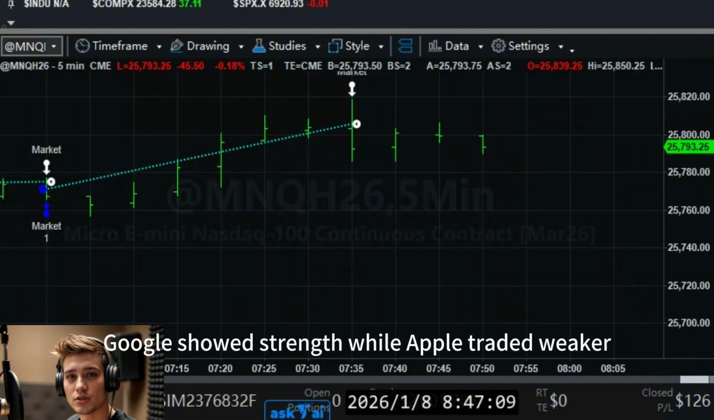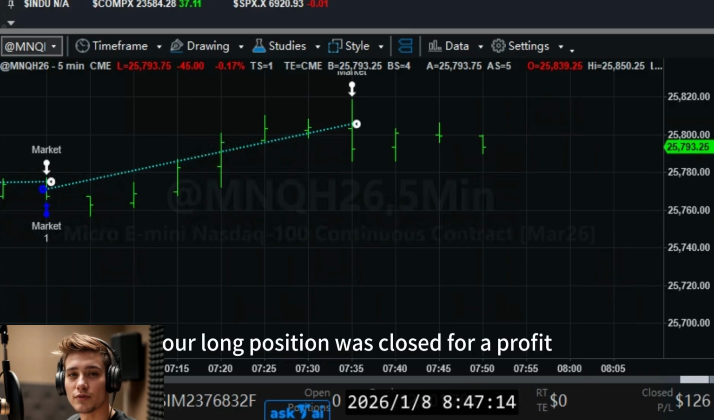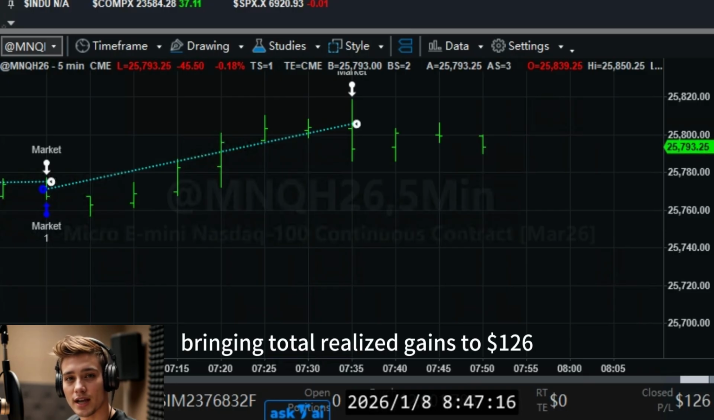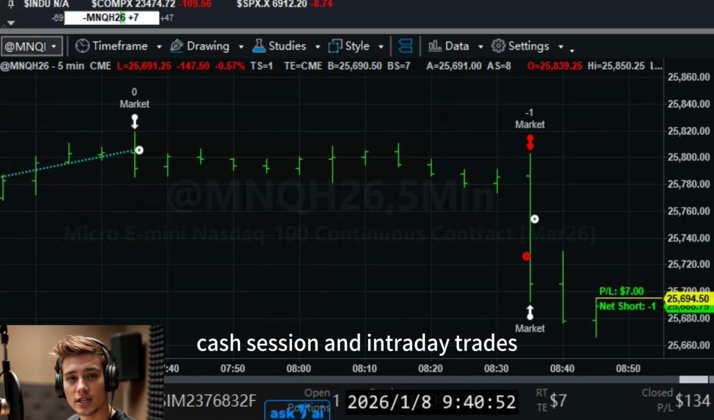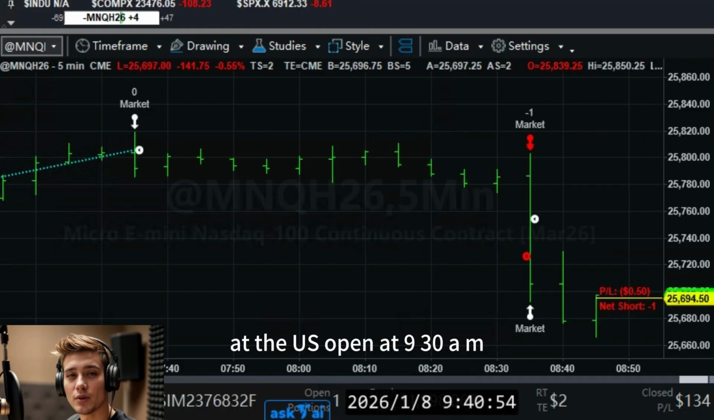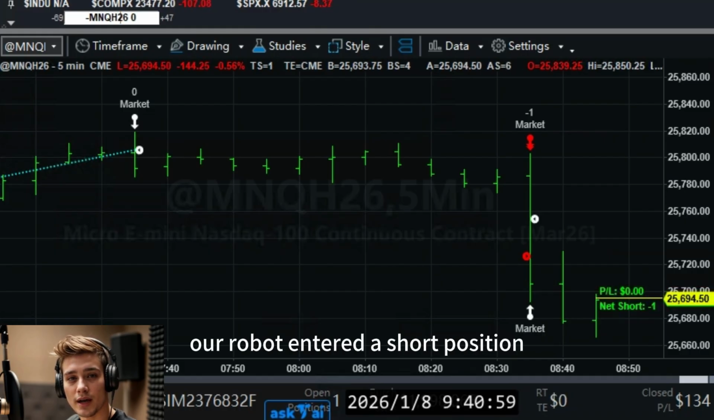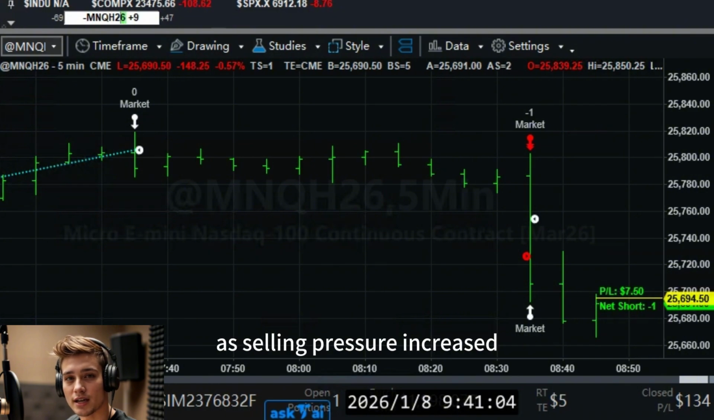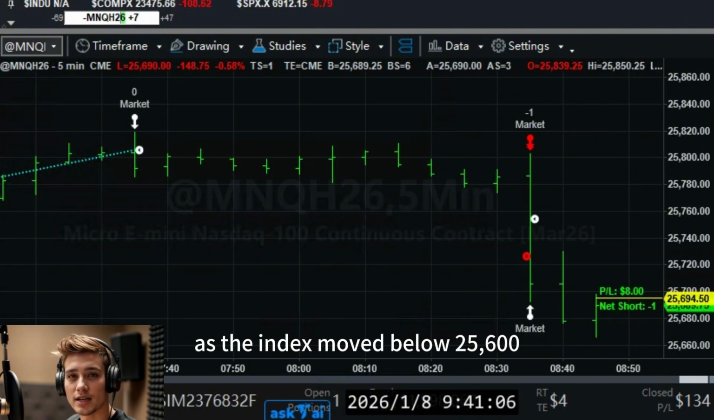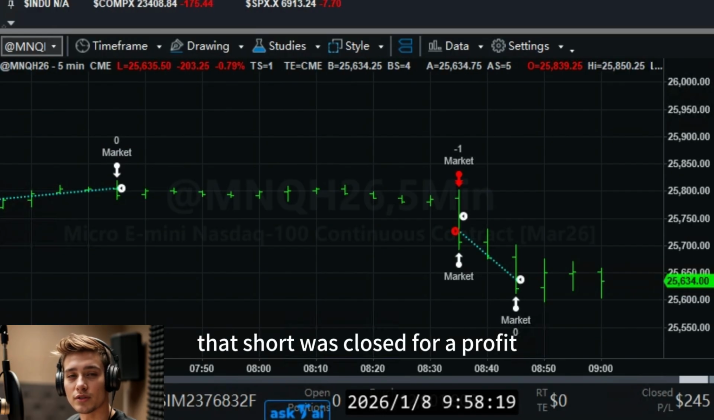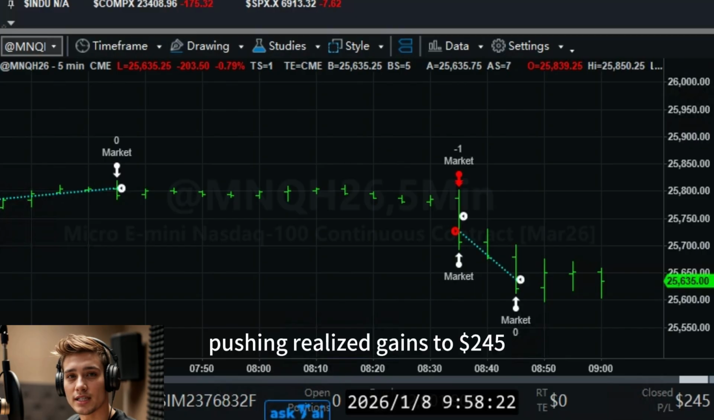Pre-market, Google showed strength while Apple traded weaker. Our long position was closed for a profit, bringing total realized gains to $126. Cash session and intraday trades. At the U.S. Open at 9:30 a.m., the market dipped. Our robot entered a short position as selling pressure increased. As the index moved below 25,600, that short was closed for a profit, pushing realized gains to $245.